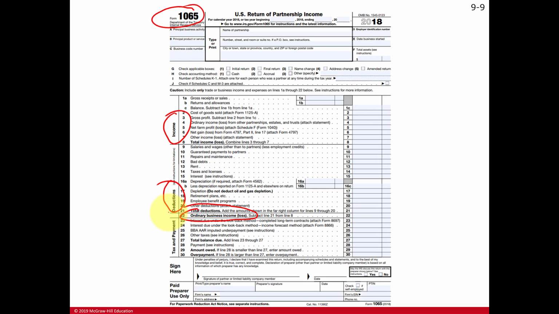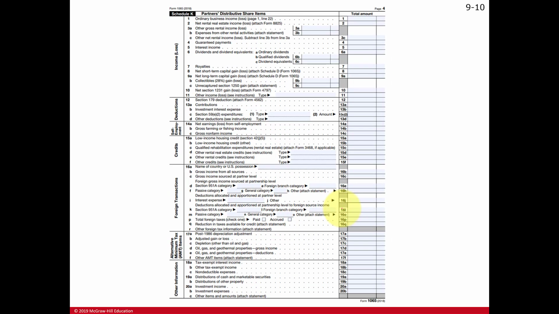Again, this is the main operations of the partnership, the selling of its merchandise and services. Not all of the income is reported here, right? And not all of the deductions are reported here. Separately stated items are reported elsewhere. But this ordinary business income or loss amount is going to be reported on a Schedule K, the first line of Schedule K. So let's take a look at that. Page 4, I believe.